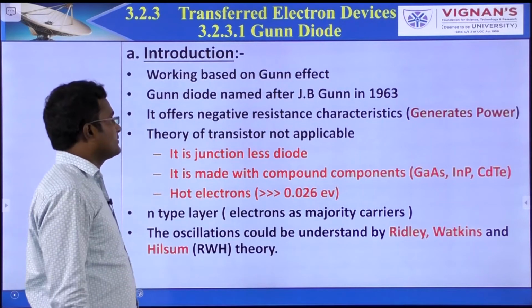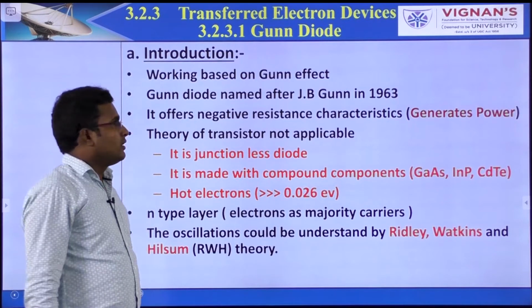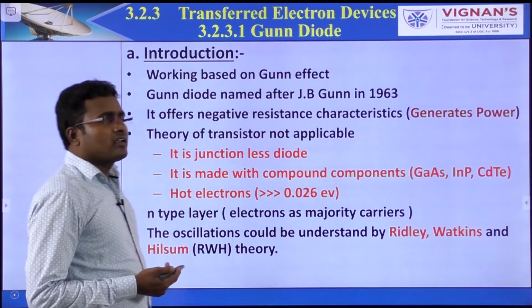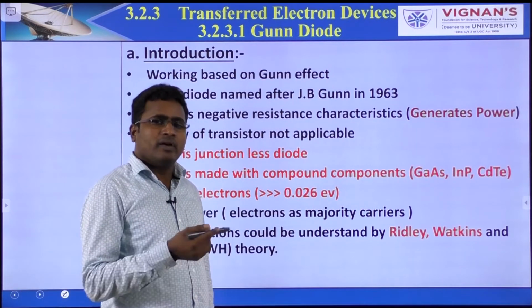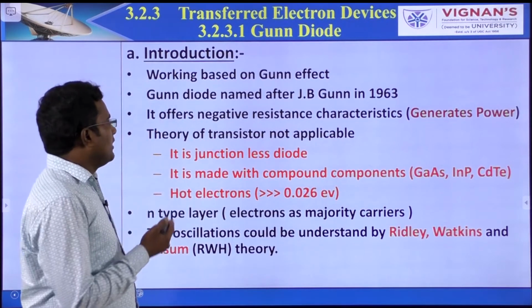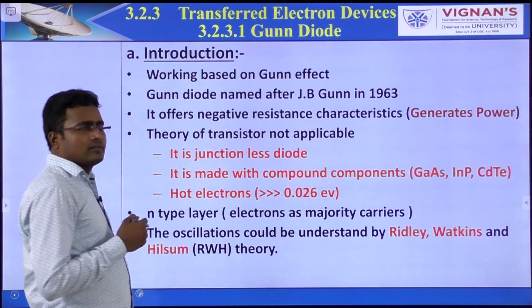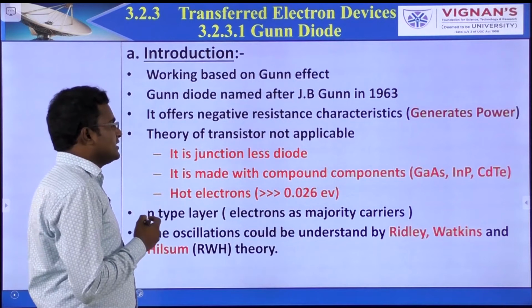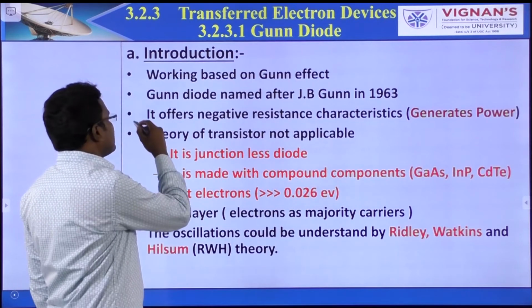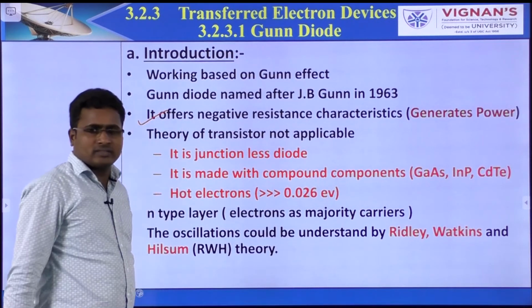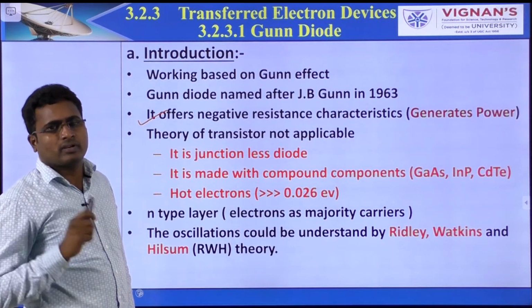Coming to the introduction. Working is based on the Gunn effect. We will discuss what the Gunn effect is. It was discovered by Gunn in 1963. It offers negative resistance characteristics. That means it generates power.